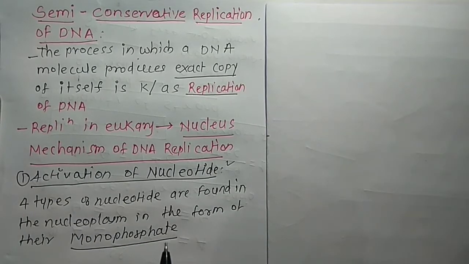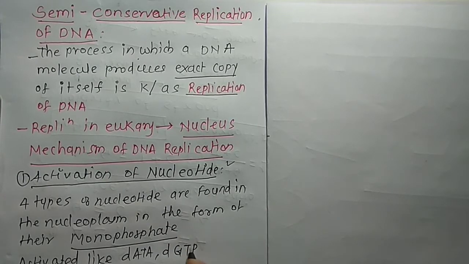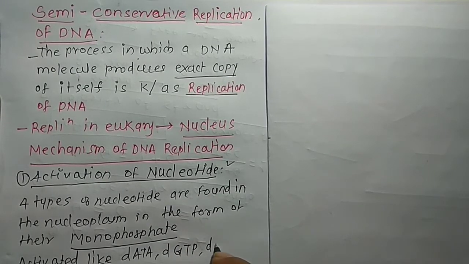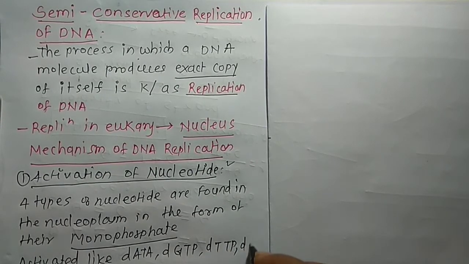So they are activated into triphosphate, like dATP, dGTP, dTTP, and the last one dCTP.